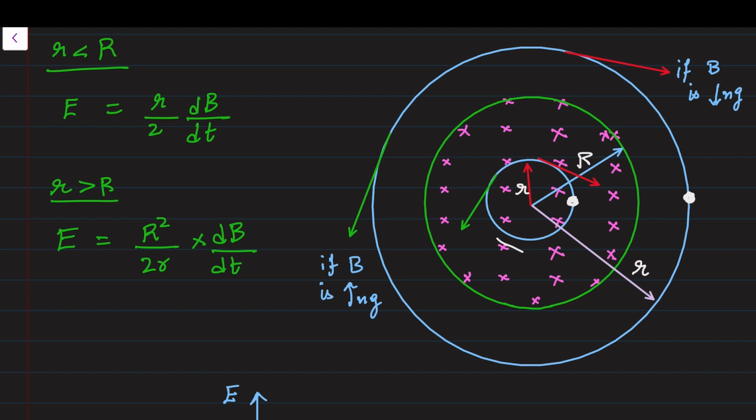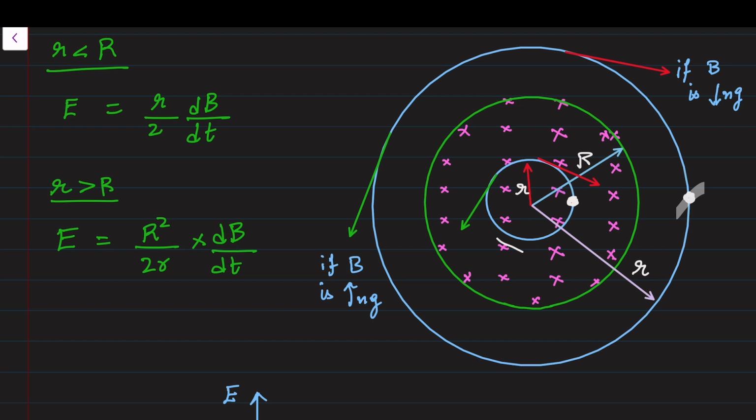For the inside point, the field is present up to capital R, up to this distance here. And we are interested in finding the induced electric field at these 2 points, one inner point and one outer point. Then for the inner point, the induced electric field will be E equal to r by 2 dB by dt, where dB by dt is the rate at which the magnetic field is varying with time.